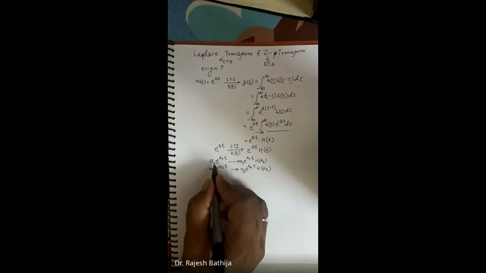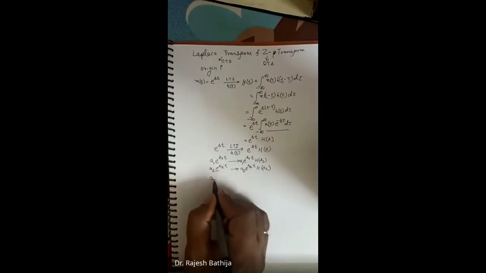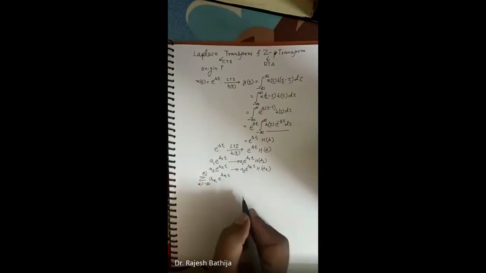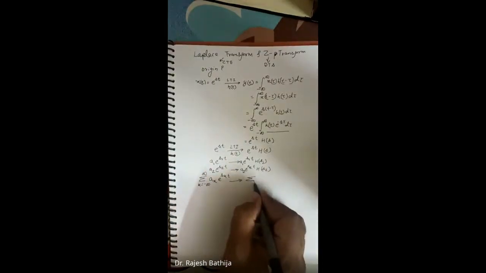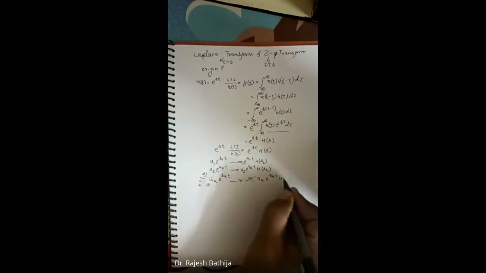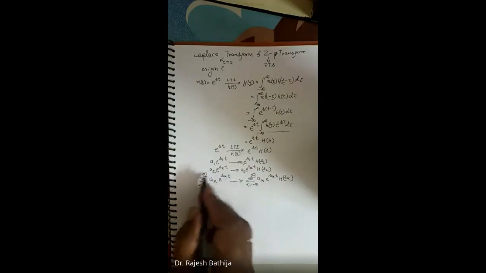Now, if I add all these, what will I get? The input is the summation of a_k e raised to power s_k t, k from minus infinity to infinity, right? Then the output I will get is the summation of a_k e to the power s_k t H of s_k, where k is from minus infinity to plus infinity. Why does this happen?